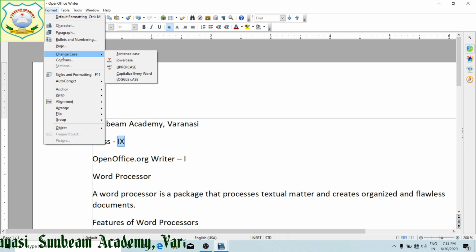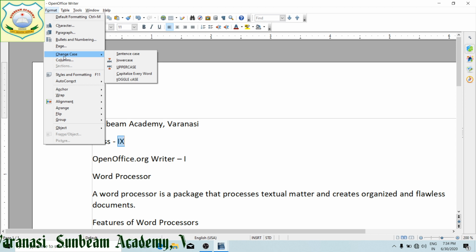Sentence case is as we write a sentence, the first letter of the sentence is capital and at last we get a dot, the rest in small letters. Capitalize every word means first letter of each word will be capital. Toggle case changes capital letters to small and small letters to capital.